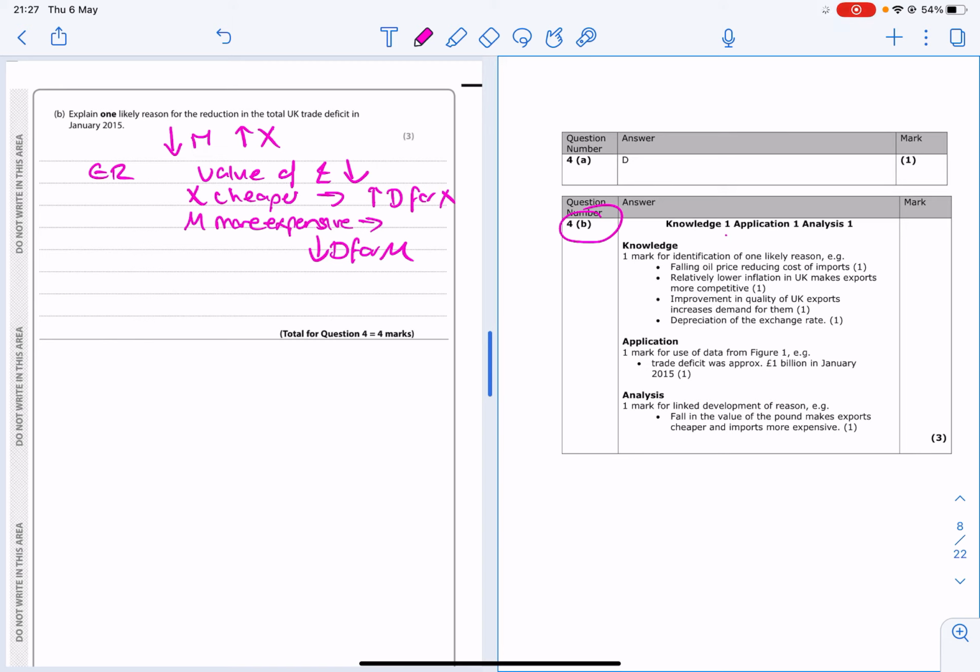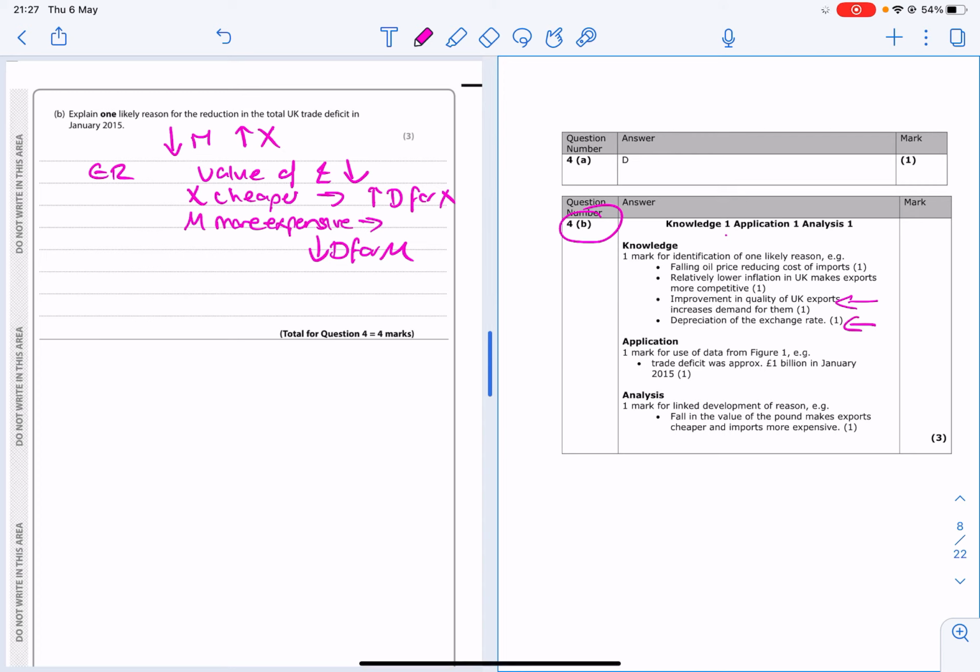It's not the easiest one to write about. Perhaps this one would be a good one: an improvement in quality of UK exports. So if UK exports improve in quality, there'd be greater demand for the UK exports, and that would then improve the trade balance.